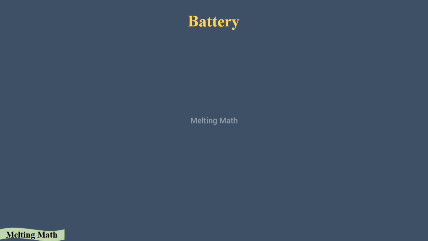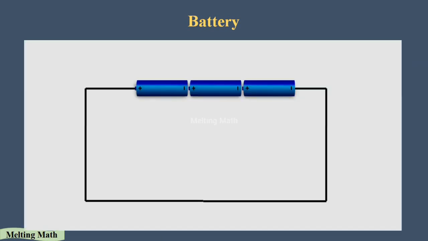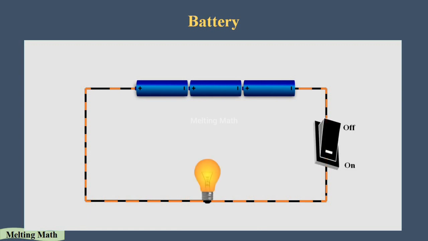Next, we are going to see about the battery. As I said, a battery is nothing but a connection of cells which gives us the electricity. Just see here. Here they connected three cells together, so it forms a battery. It's the same as the cell. Here also the electrons flow from the negative terminal to the positive terminal. By the flowing of the electrons, when we place a bulb in the wire, it glows. When we place a switch, we can stop the electrons, pausing the flow, and we can resume the flow of electrons using that switch.